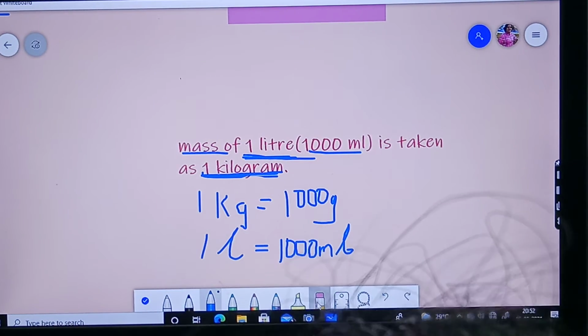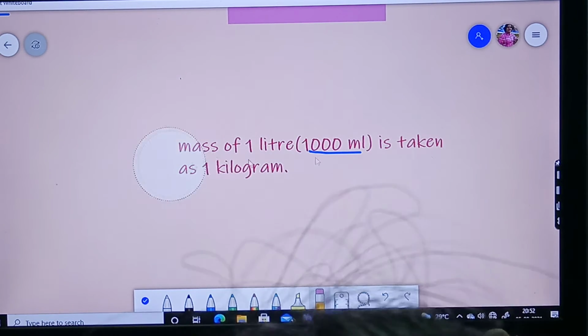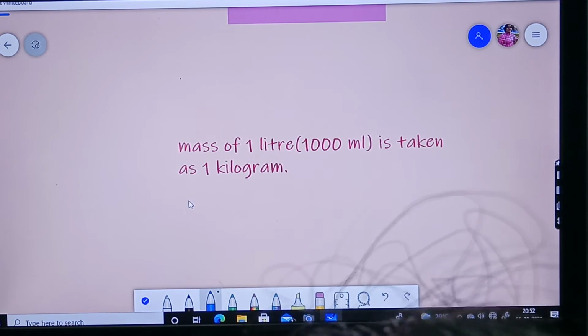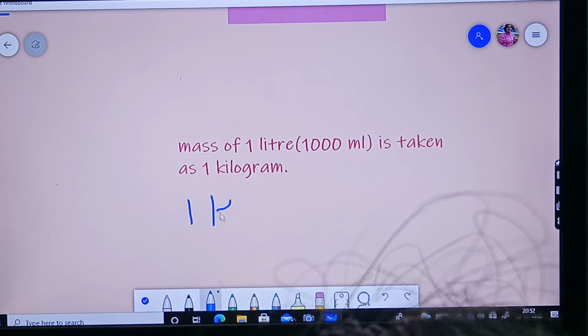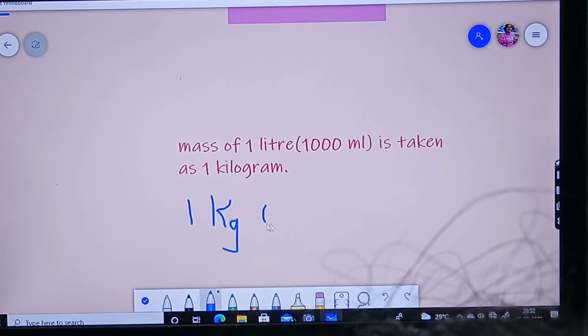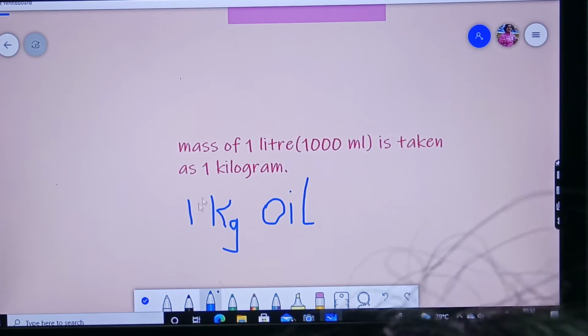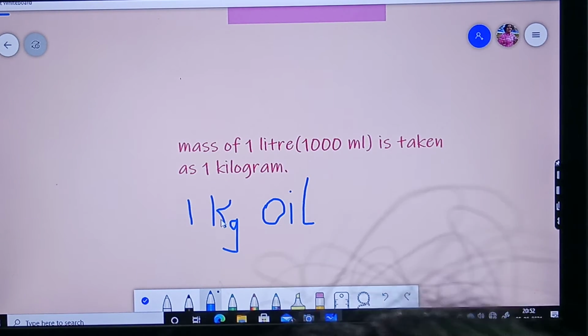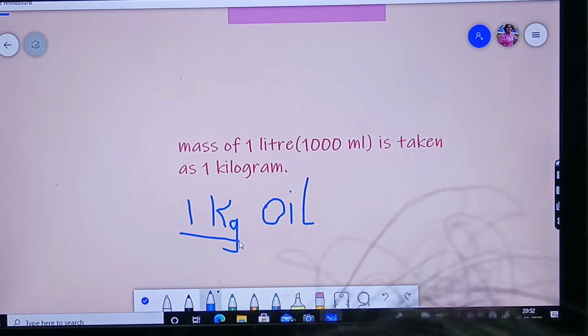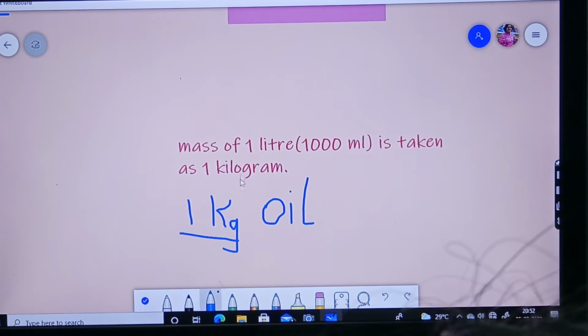For example, sometimes we may say, bring me 1 kilogram of oil. 1 kg oil. That means how much? 1 liter of oil. 1 liter of oil can be said as 1 kilogram of oil. This is the rare case where we use this, but this conversion of units will be important in doing our numericals. Sometimes you may get liters converted into kilograms and kilograms converted into liters. If this type of term is given in any numerical, we need not be confused.